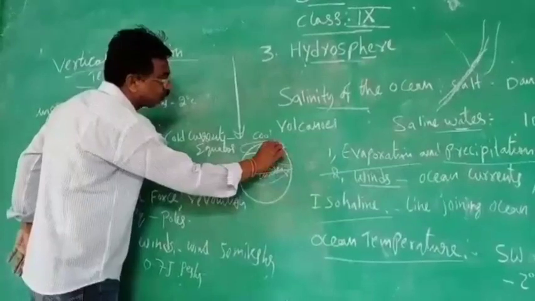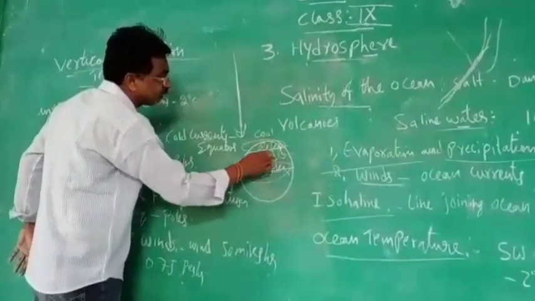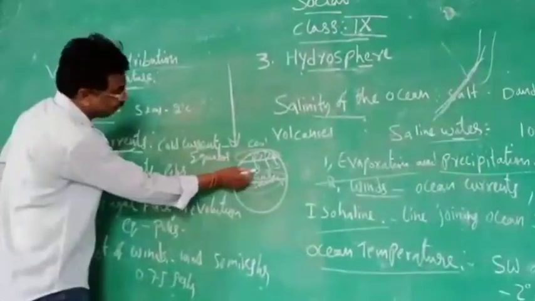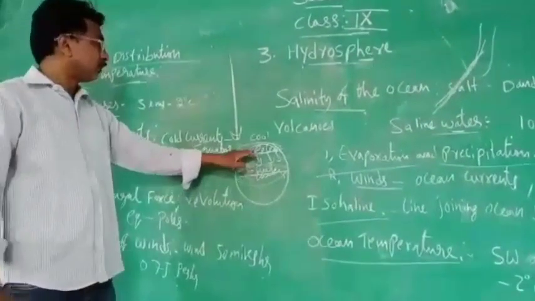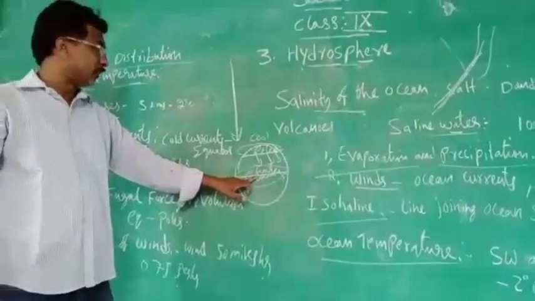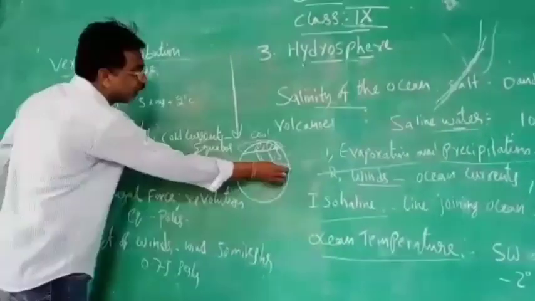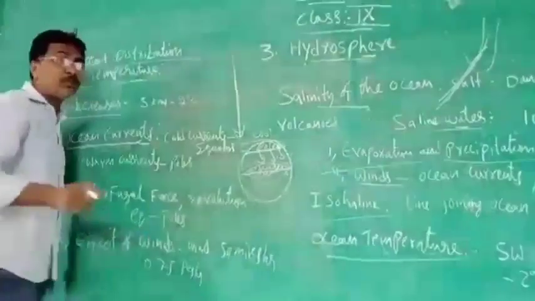Cold means coolness is coming like this to the equatorial region. So you see, the cold winds are coming to the equatorial region. And next one you see, warm currents. Warm currents means in the equatorial region, warm will be there. The ocean water will be warm.